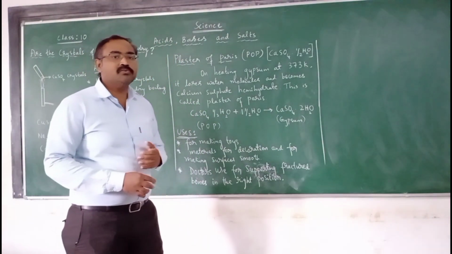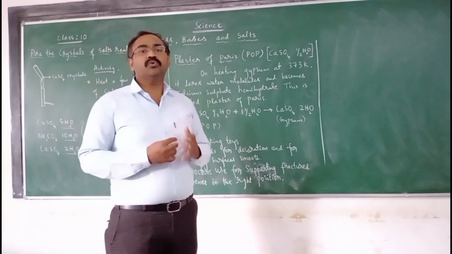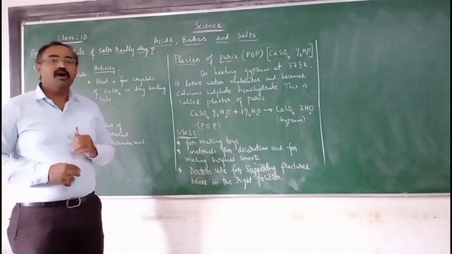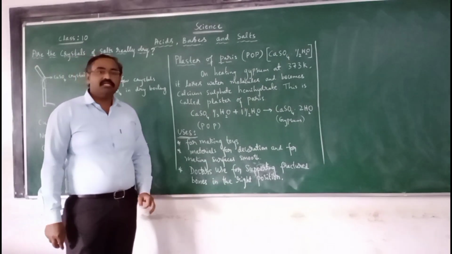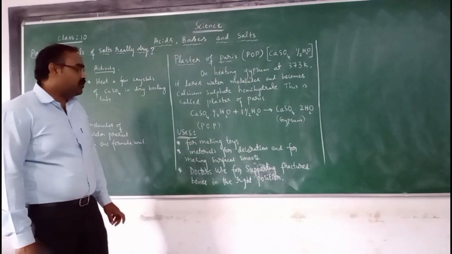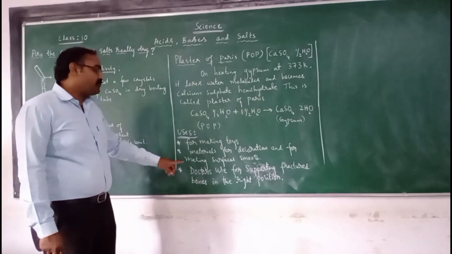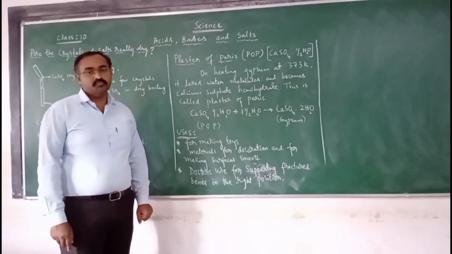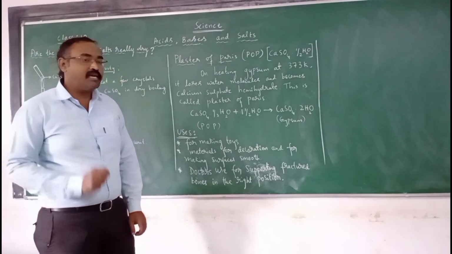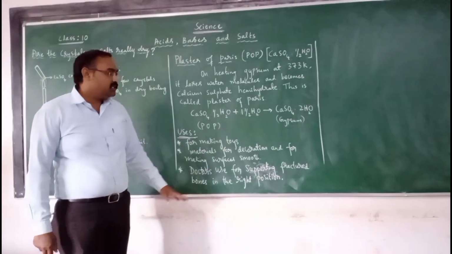Now, where do we use this POP? You might have used it. Let us recall some of the uses. Plaster of Paris is used for making toys. Also materials for decoration and for making surfaces smooth. And particularly, this POP is used by doctors for supporting fractured bones in the right position.